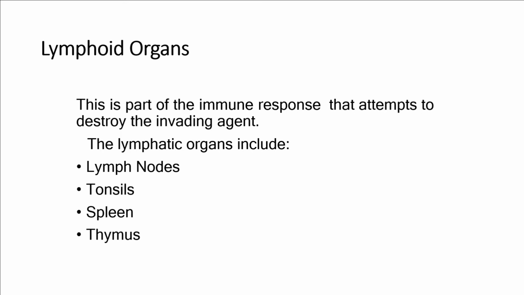The lymphatic organs participate in the defense system. This is part of the immune response that attempts to destroy invading agents, and the lymphatic organs are broadly the lymph nodes, tonsils, spleen, and thymus.